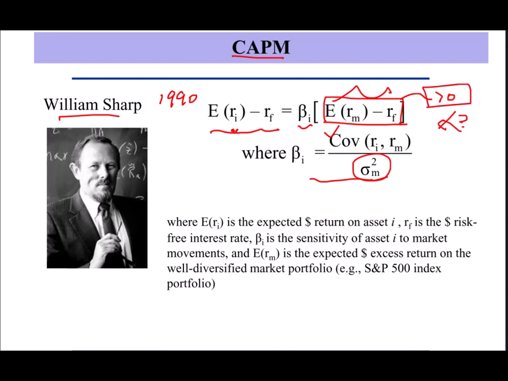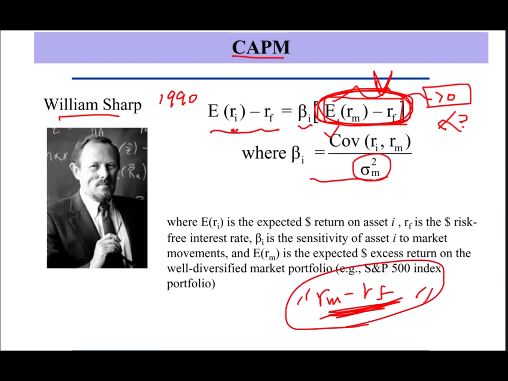Well, be careful. That doesn't mean that when you invest into the stock market, you get positive profit all the time. We have talked about this many times, the difference between expected excess return and realized excess return. Expected excess return means on average, if you repeat history 100 times in your brain, you expect to earn something like this. But in reality, you just have one shot for the future. Anything could be possible. Realized excess return can be positive or negative. It just means it's risky to invest into the stock market.